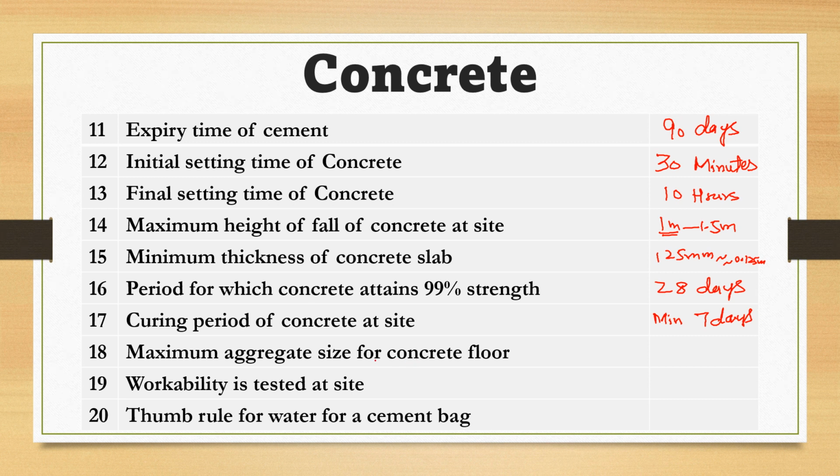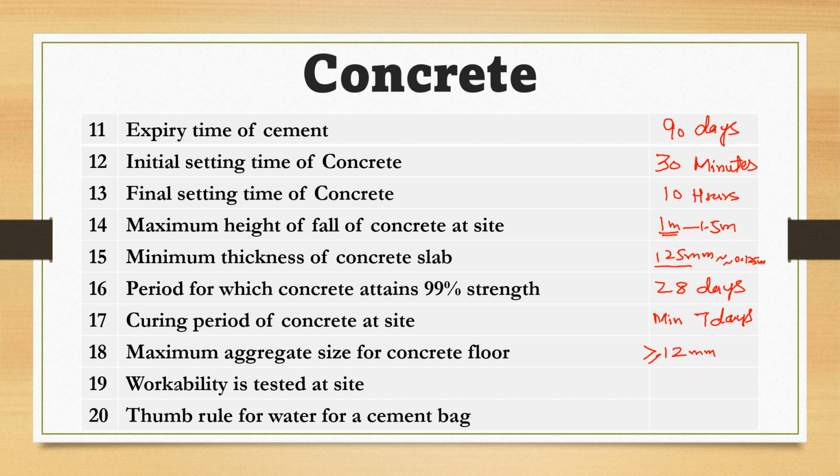Maximum aggregate size for concrete floor: if you are going to prepare a floor at a ground level made of concrete, then the minimum size of coarse aggregate should be 12 millimeter. So the size of aggregate should be greater than or equal to 12 millimeter. Same like slab, the thickness of slab should be greater than or equal to 125 millimeter. So minimum thickness is 125. Thickness may be greater than 125 but cannot be less than 125. So minimum thickness of slab is 125 and minimum size of aggregate is 12 millimeter.